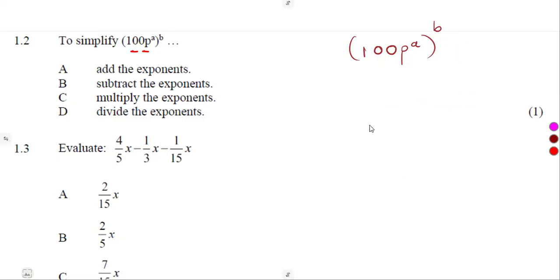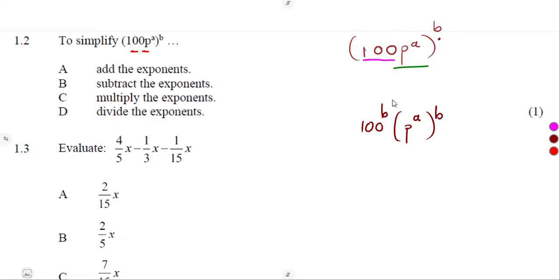So it's going to be like this, 100 to the exponent of b, this one. You do the same thing. You separated this 100, but there is a p raised to the exponent of a, this one. So you're going to take this part also and raise it to the exponent of b. So it was going to be like this, p to the exponent of a to the exponent of b.